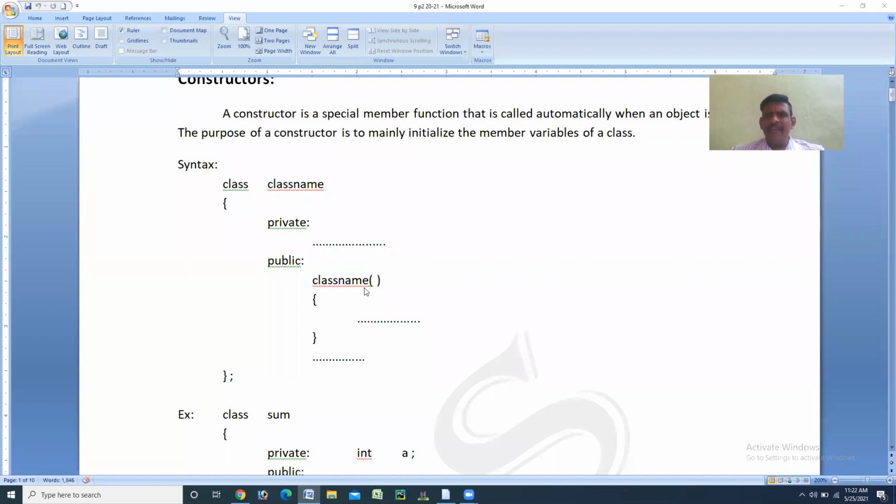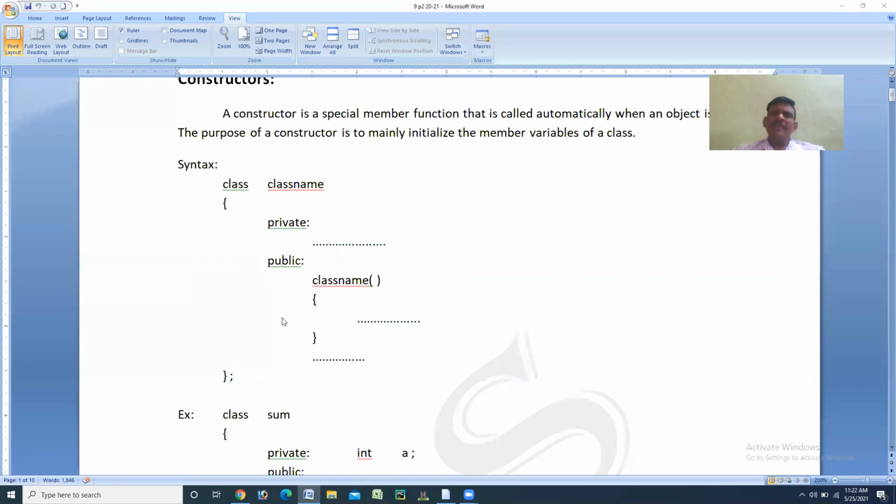While writing the constructor, the name of the member function must be the same as the class name. Then you can call that a constructor. Details about that you will study in characteristics and features. Right now, this much is enough to understand the syntax. Then the class ends with a semicolon.